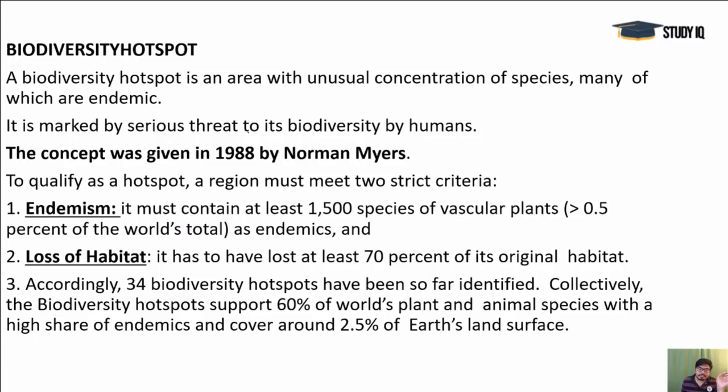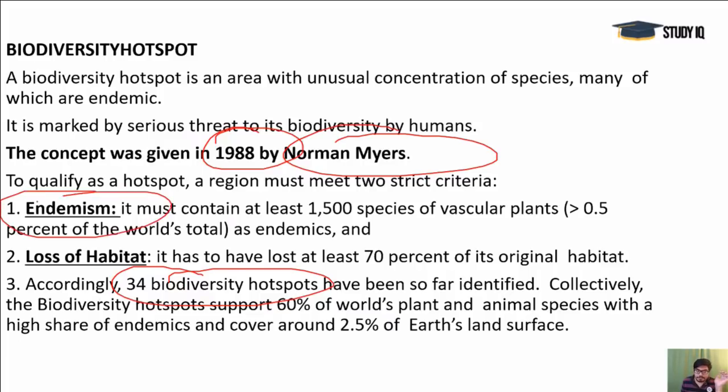In 1988, Norman Myers gave this term, biodiversity hotspots. 34 biodiversity hotspots have been found till now. In India, these are in the Western Ghats region, the Indo-Himalayan region, and the Indo-China region. And endemism is the major factor there.